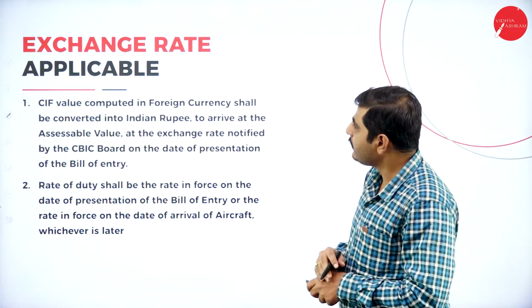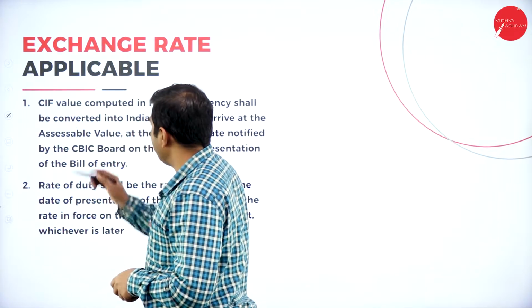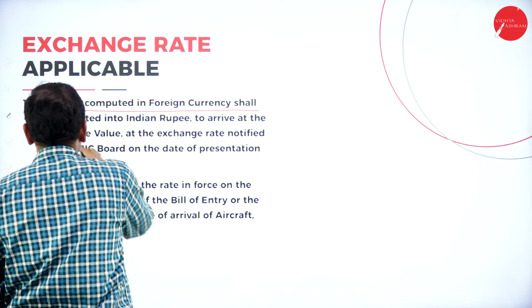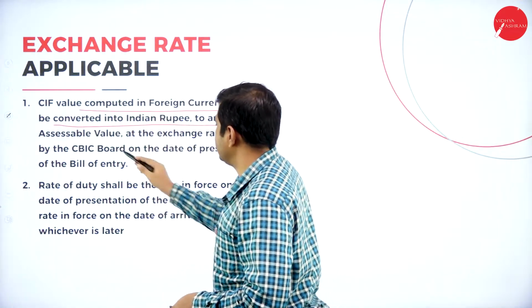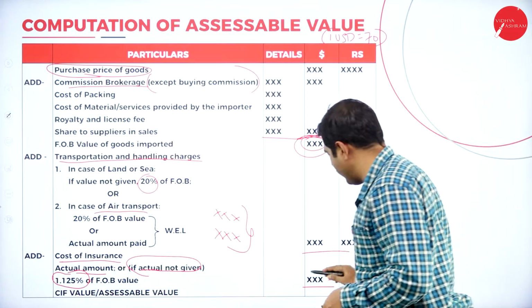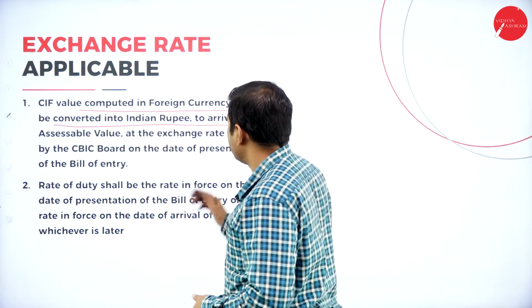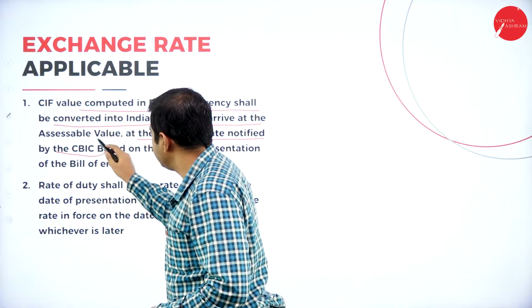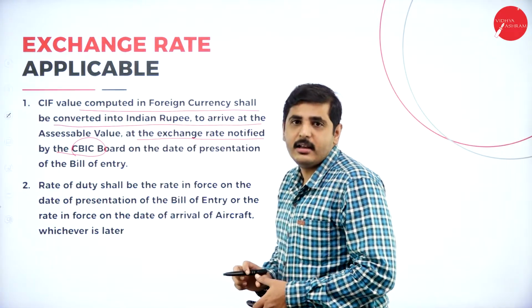Now let's go to the next point. The CAF value computed in foreign currency shall be converted into Indian rupees to arrive at the assessable value. Whatever CAF value we get here has to be converted into Indian value at the exchange rate notified by the CBIC, the Central Board of Indirect Taxes and Customs.